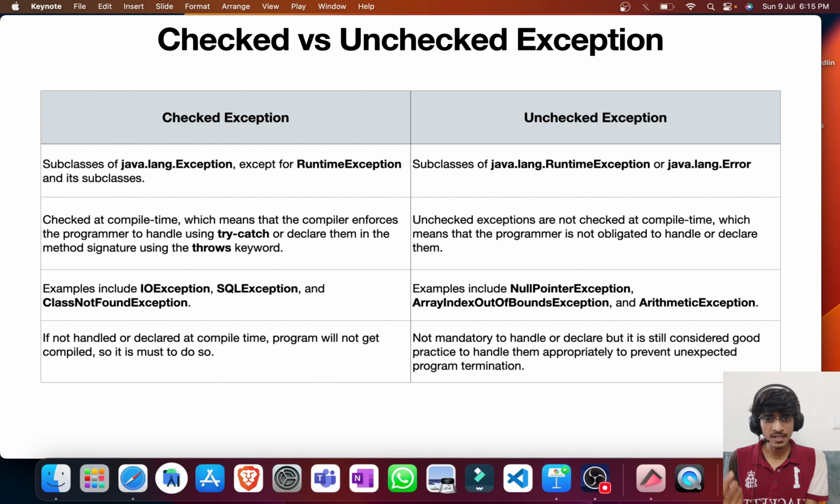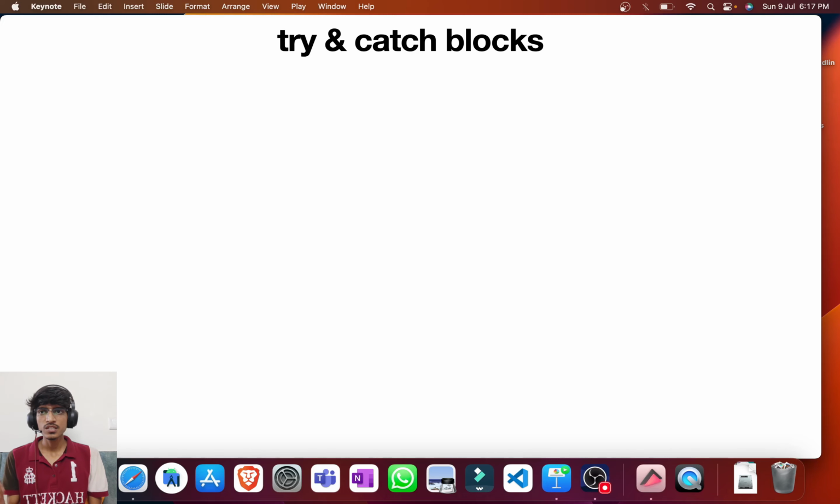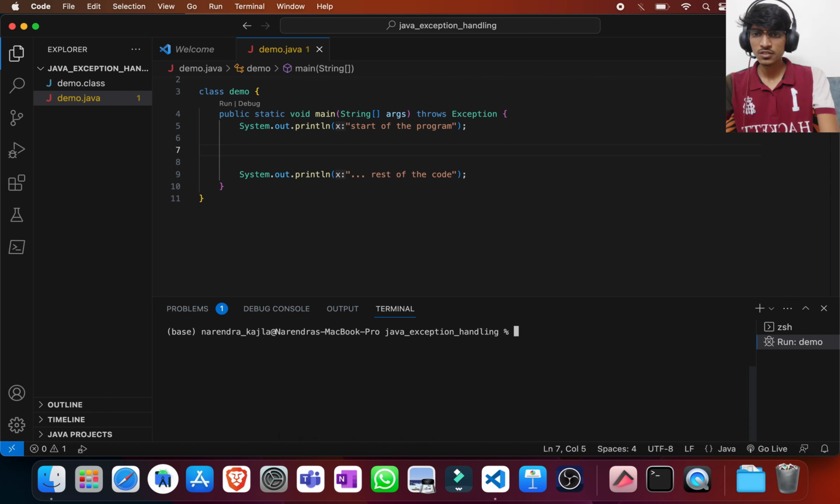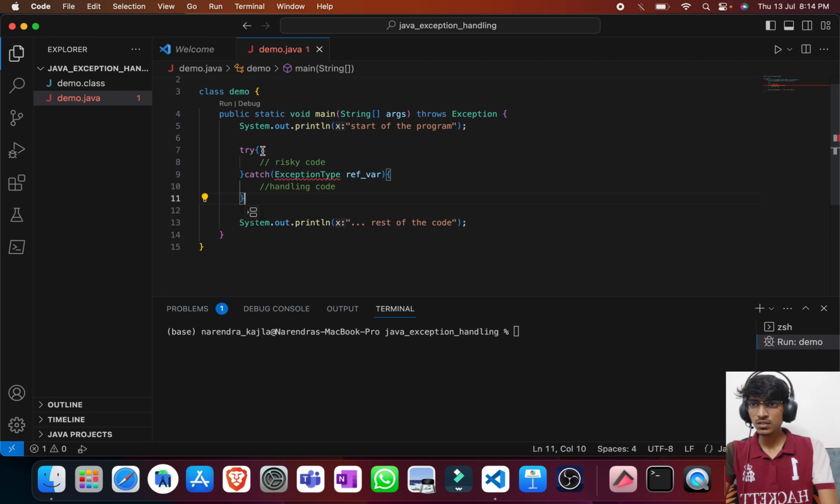Now let us see the most important part of this whole topic, which is try, catch, and finally blocks. Also we'll see throw and throws after this. So I'll just remove everything from here, and let me clear the terminal for now. Basically we use try and catch blocks to handle our exceptions. What we do is take the risky code into the try block and handle the exceptions in our catch block. This is the basic syntax I am pasting just for understanding purposes. We will understand these now.